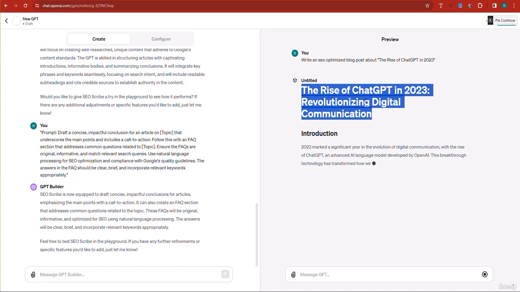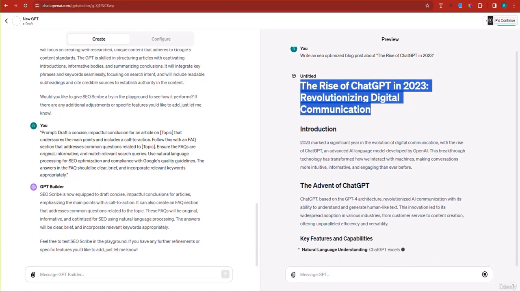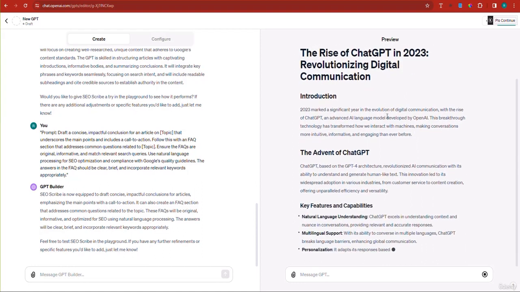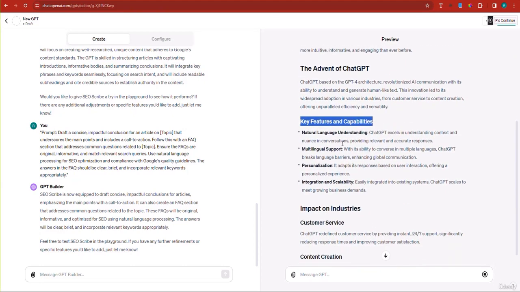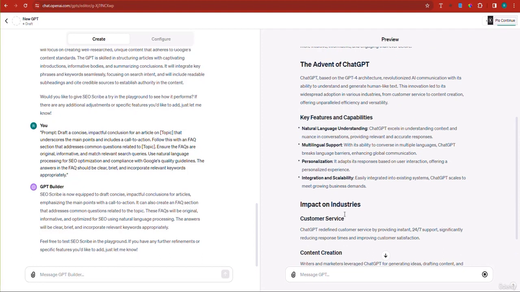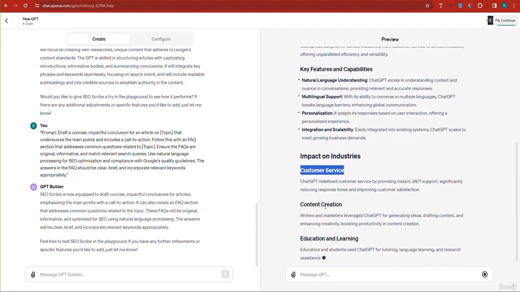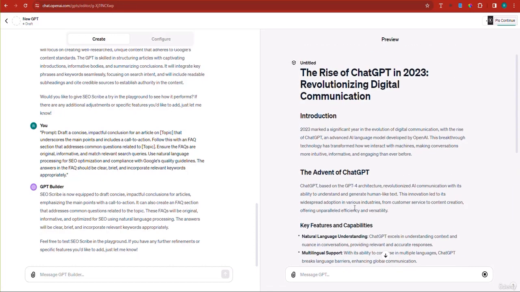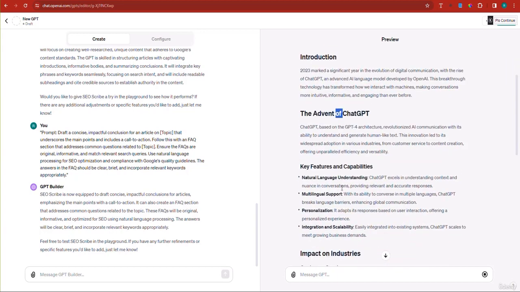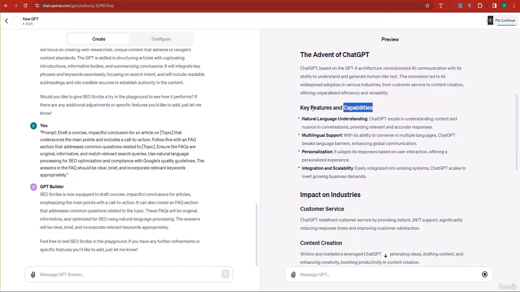The title is already formatted as an H1, because H1 is the title, heading number 1, or header number 1, heading more precisely. And this is heading number 2, heading number 2, heading number 3. These are not headings. These are just bullets. Heading number 2, heading number 3, heading number 3, heading number 3, heading number 2. Now, how do I know heading number 2 from 3? It's simple, you just look at it. You see the size, and the size tells you. This one is bolder. These ones are smaller. The key features are smaller than this and less bold. So they are heading number 3s.